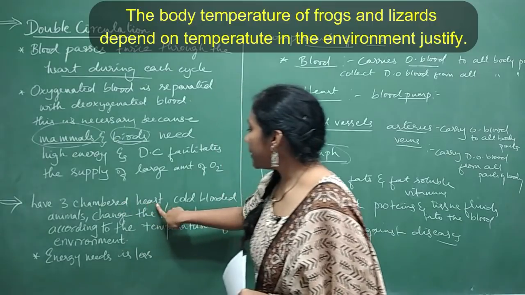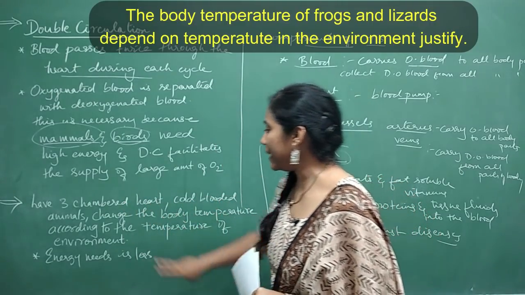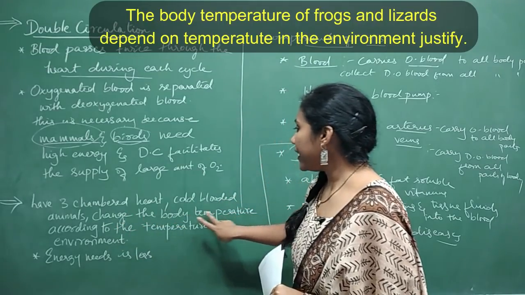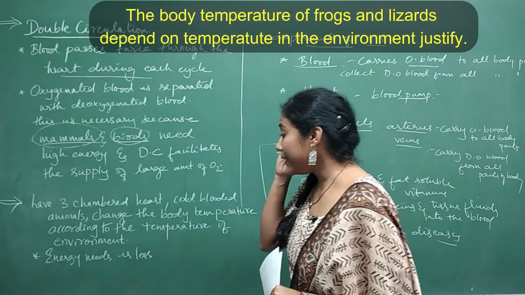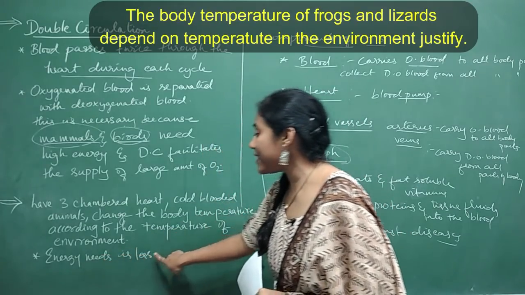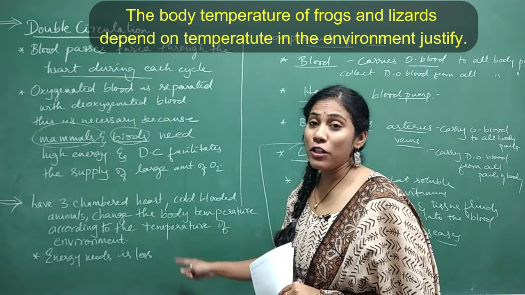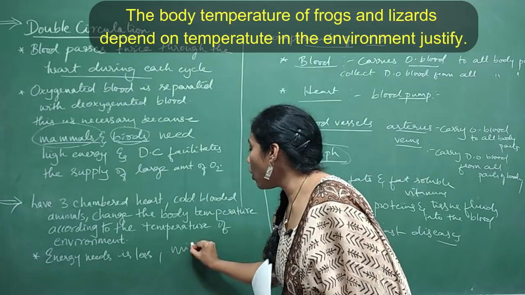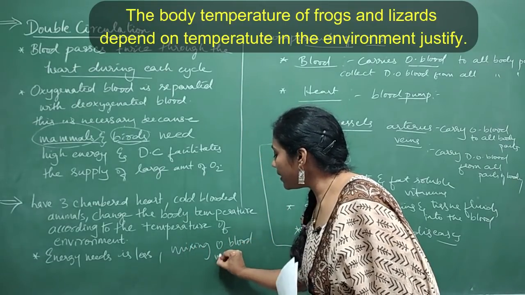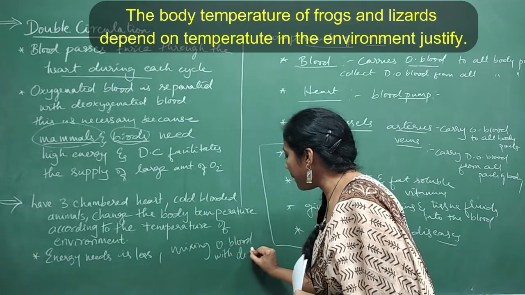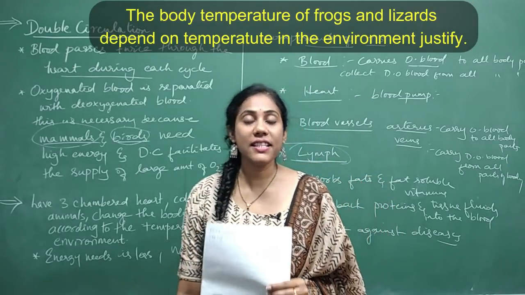They have a 3-chambered heart. They are called cold-blooded animals, they change their body temperature according to the temperature of the environment, and their energy needs are also very much less. Clear? And you will also observe the mixing of oxygenated blood with deoxygenated blood. Clear? So this is the answer you can write for this question.